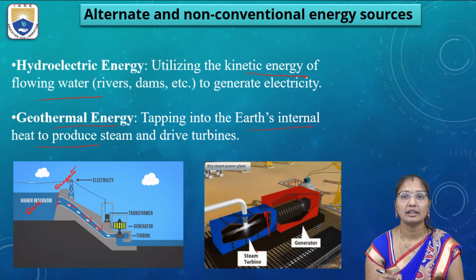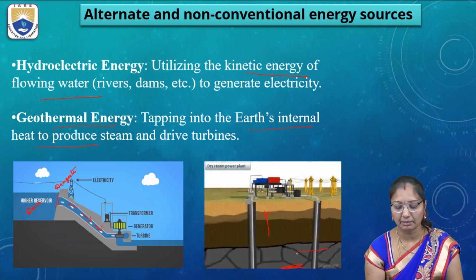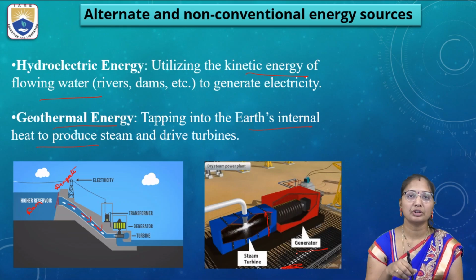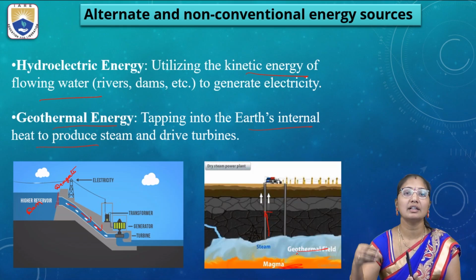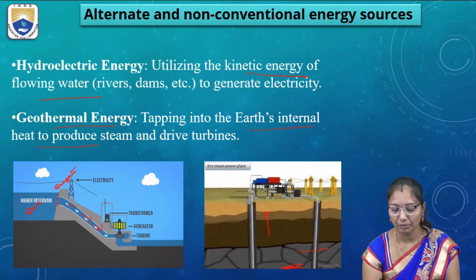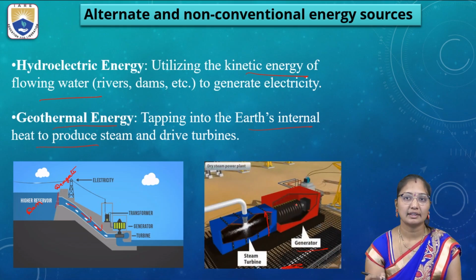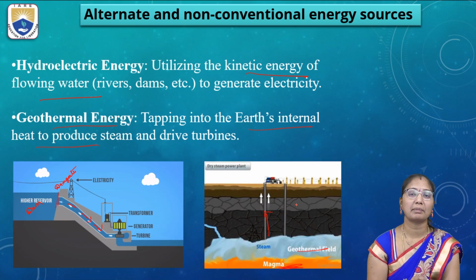If we see here, there are two geothermal layers. We can see here, this is magma and this is the geothermal field. They are tapped into the earth surface. This geothermal layer produces steam. They are connected to the steam turbines, followed by the connection to this red one, the generator, where the electricity will be generated. So this is about geothermal energy.